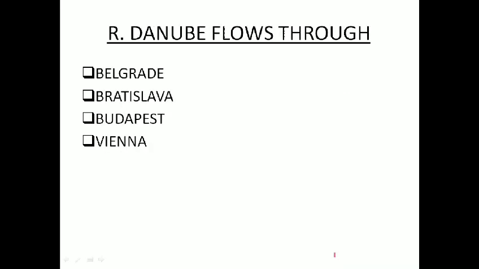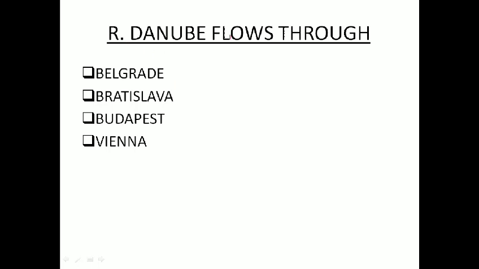Okay, now let us move. River Danube flows through four capitals of four different countries. That makes Danube a unique river. Two capitals being connected is common; I will give you an example later on.